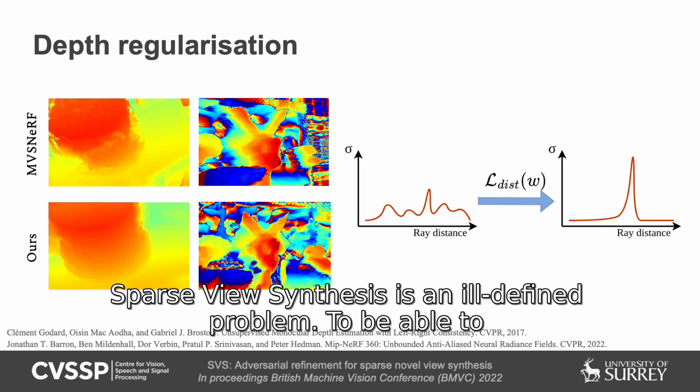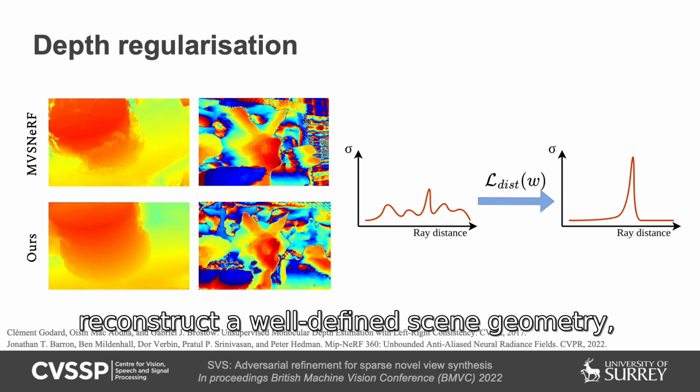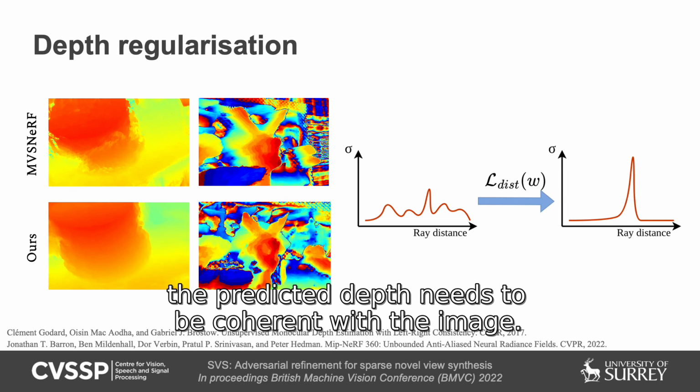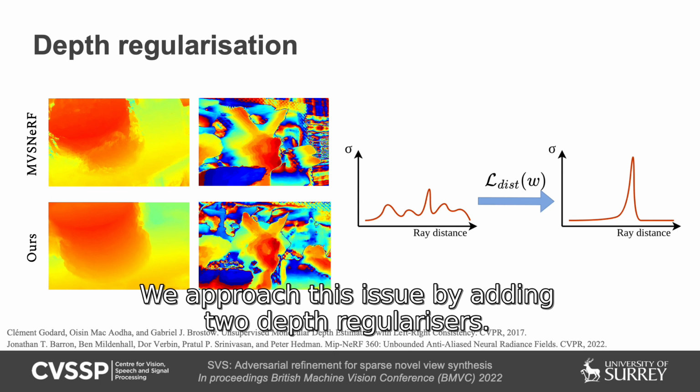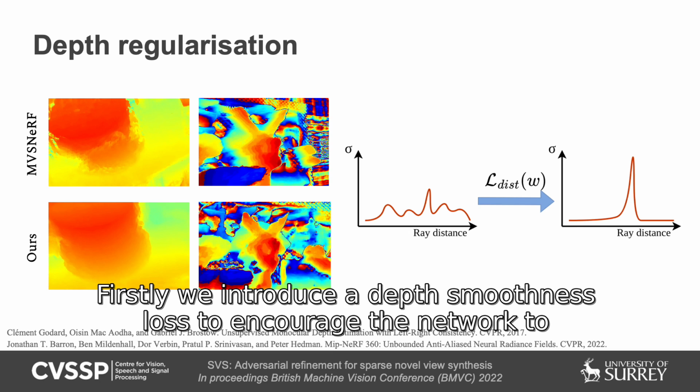Sparse view synthesis is an ill-defined problem. To be able to reconstruct a well-defined scene geometry, the predicted depth needs to be coherent with the image. We approach this issue by adding two depth regularizers.